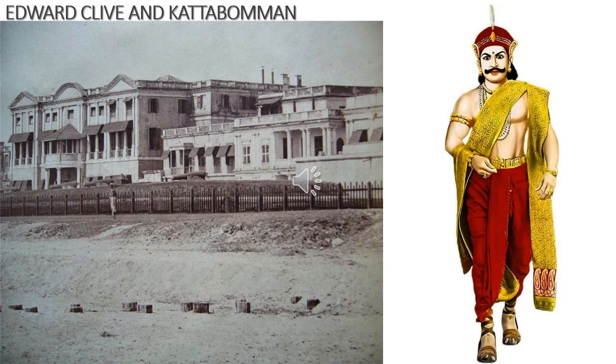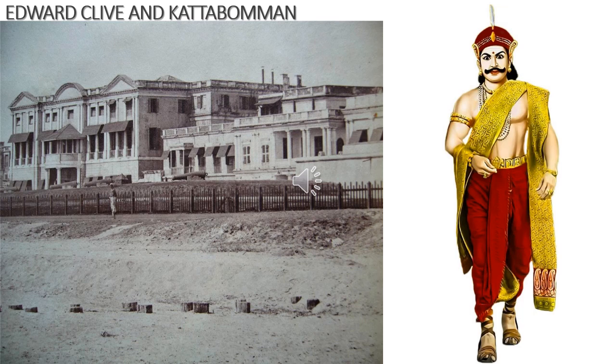So Kattabomman appeared before the committee, and the committee found that Kattabomman was not guilty. Not guilty means he did not do any mistake. After his return to Panchalamkuruchi, Kattabomman wrote a letter to the Madras Council explaining his situation and the arrogant behavior of Colin Jackson. So the governor of Madras Council, Edward Clive, asked Kattabomman to surrender. Kattabomman went to Madras and appeared before a committee set up by the council. The committee found that Kattabomman was not guilty.